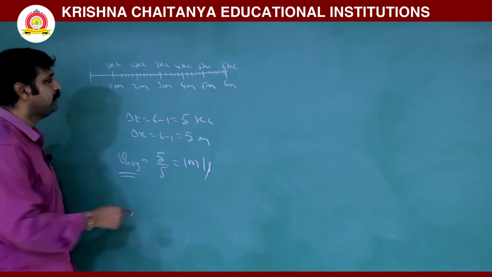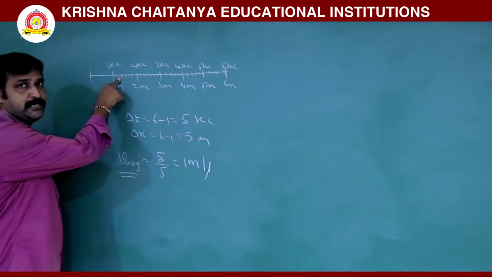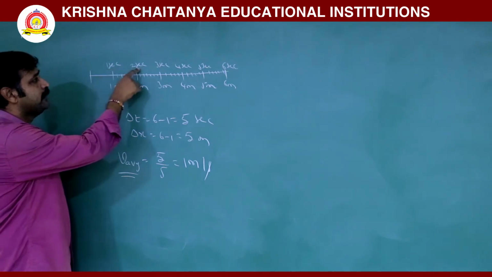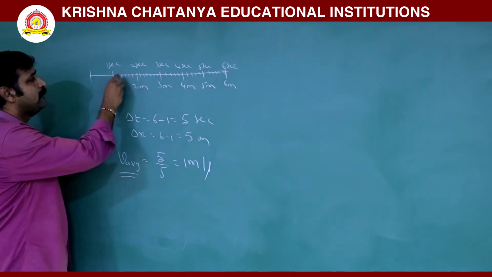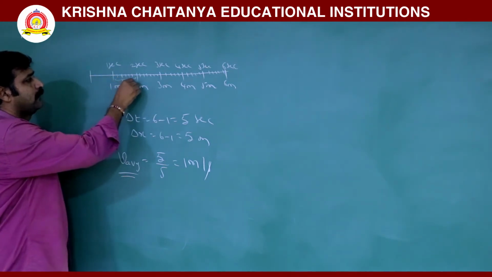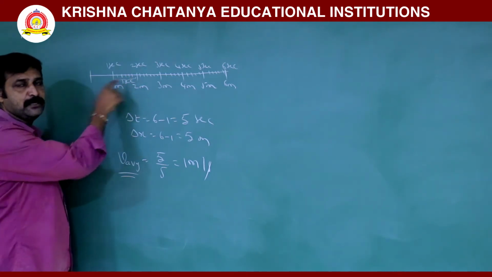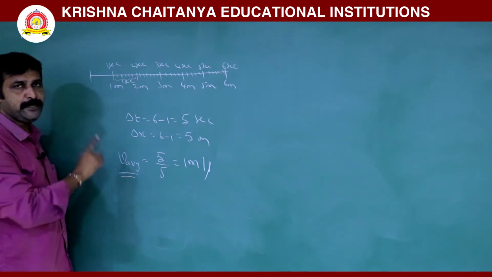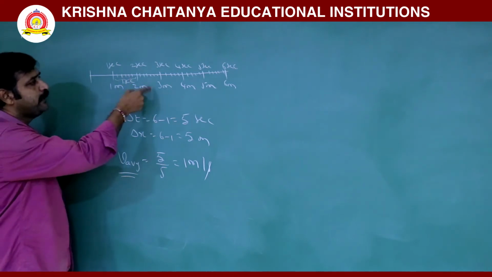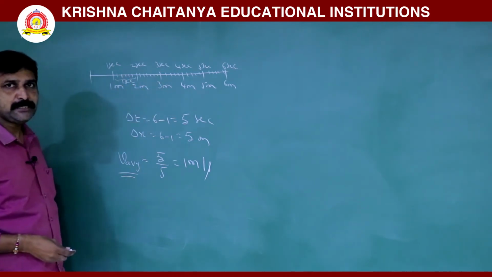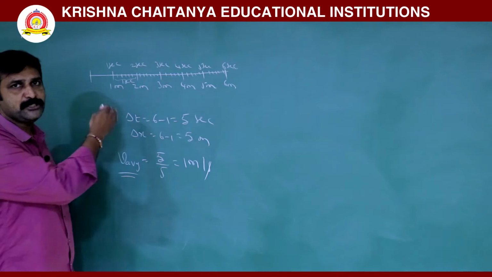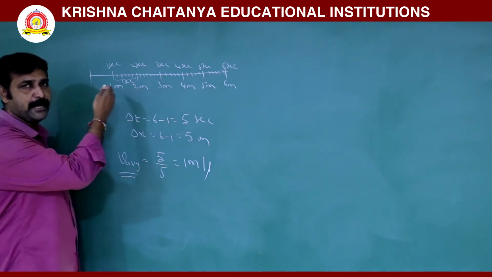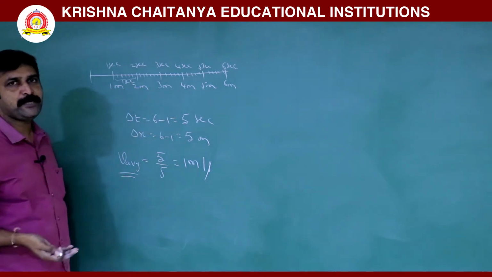That means everywhere instantaneous velocity is, here if you take from 1 second to 2 seconds, there is a gap of 1 second. In this 1 second it travelled 1 meter. So 1 meter per second. Everywhere if you see, the velocity is 1 meter per second. It is not changing. So that means at any instant velocity is 1 meter per second.